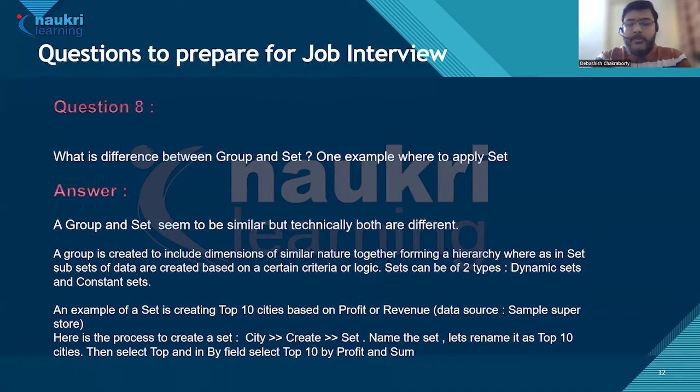So as an example, in the sample superstore data source, the process of creating a set is: you should identify the dimension on which you want to create a set. Then you right click, create, and then go to set. Name the set. Let's say you name it top 10 cities. Then select top in Tableau, and in the by field, select top 10 by profit and sum.